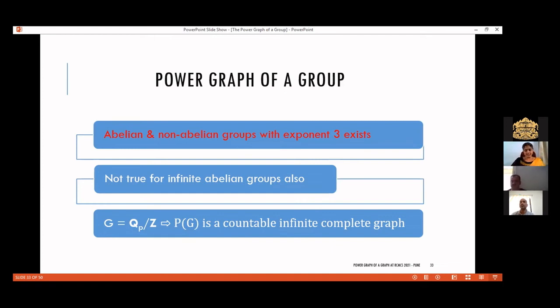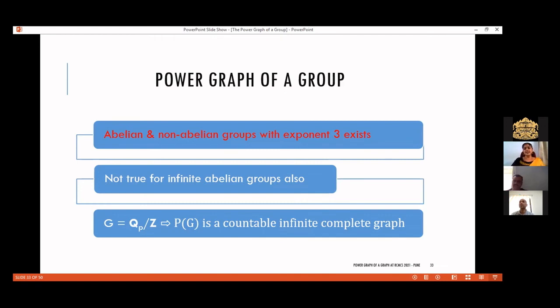Again, Q_p by Z contains infinitely many elements, so the graph is infinite, and it is a complete graph also. So it is always going to be an infinite complete graph. For different values of p, we get non-isomorphic Q_p by Z. Q_p by Z and Q_q by Z are non-isomorphic if p is not equal to q.